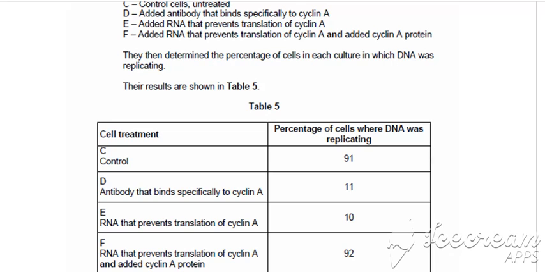For E, they had RNA that prevents the translation of cyclin A. So that RNA is interfering with the translation of cyclin A, which means that the cyclin A is not going to be translated, so therefore it cannot then bind with the enzyme or the DNA to initiate the cell replication. For F, although they had the RNA that prevents the translation of cyclin A, they also added the cyclin A protein, which then would have been able to bind with the enzyme in order to cause the DNA replication.